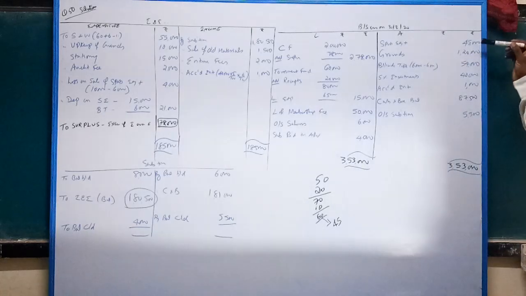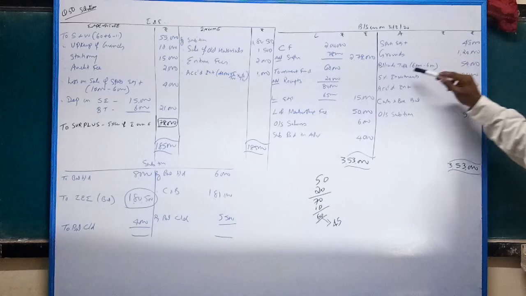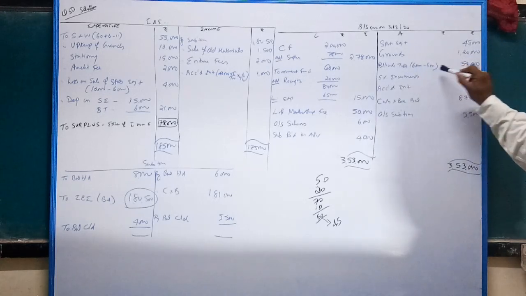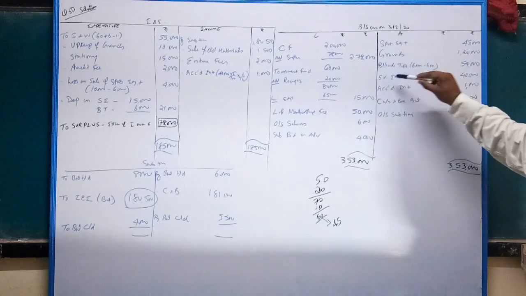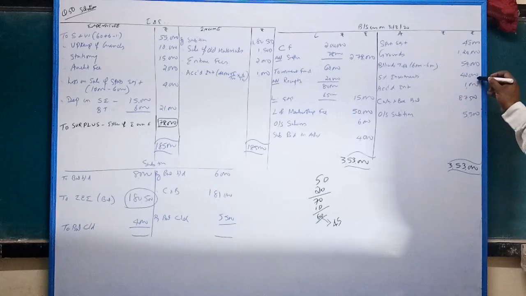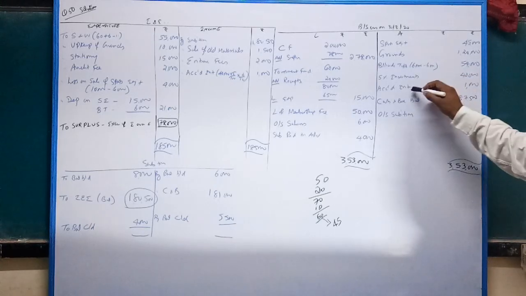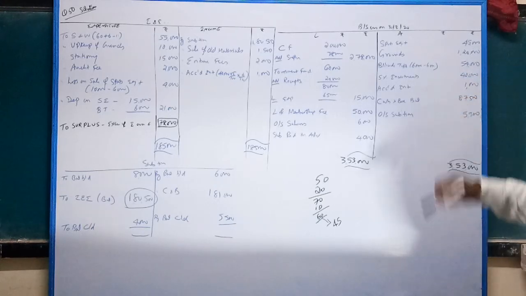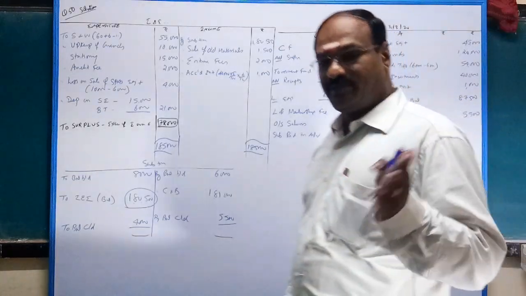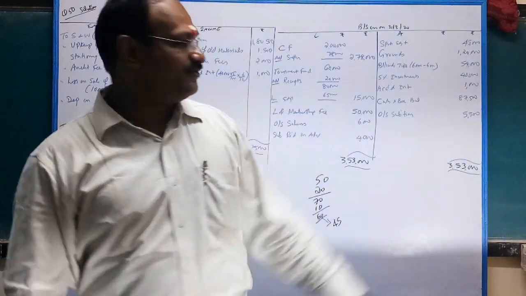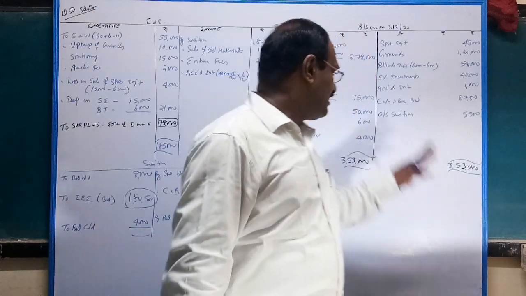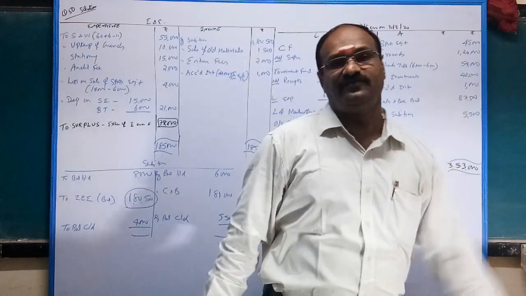Come to the asset side: sports equipment 45,000, ground, opening balance sheet itself given 1,20,000. Billiards table 60,000 minus 6,000, 54,000. 5% investment given in payments at 40,000. Since it's an asset, accrued interest 1,000 rupees. Cash and bank balance already discussed: receipts and payments closing balance, by balance carried down 87,500, and outstanding subscription 5,500.